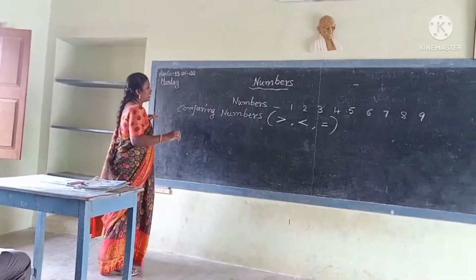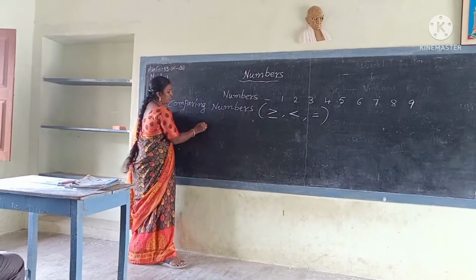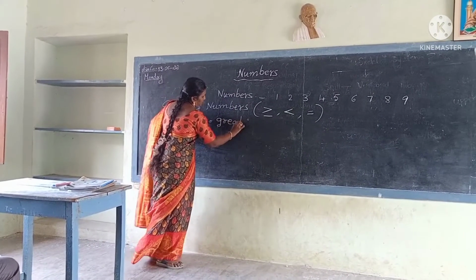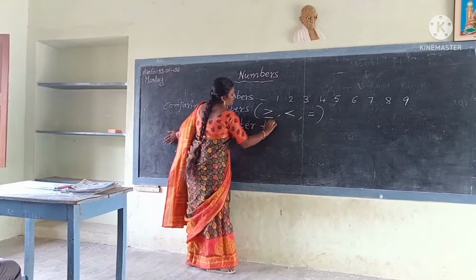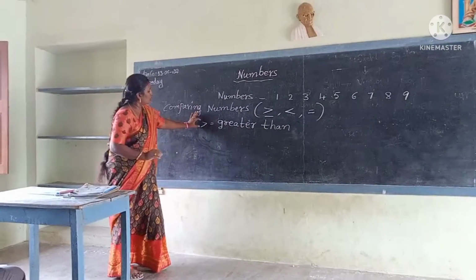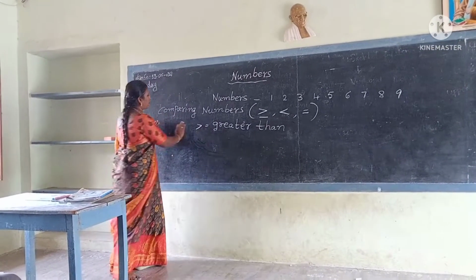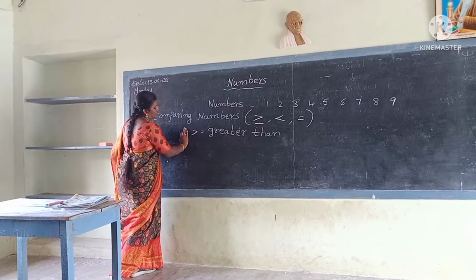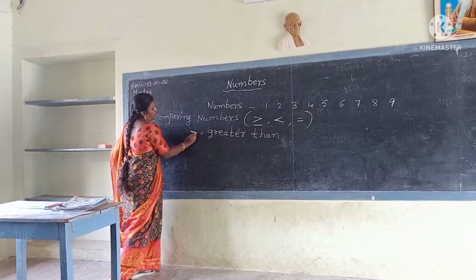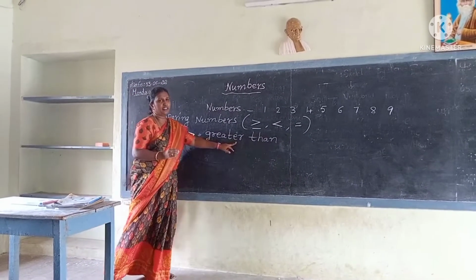Okay, suppose I take, see, this is greater than. What is this symbol? Greater than. See how this symbol looks? Like an alligator's mouth open. Okay, mouth open. If a number is after the open mouth, the open mouth symbol means greater than.